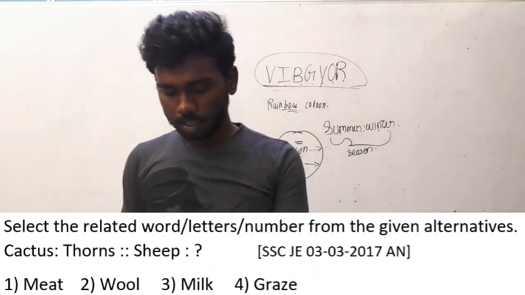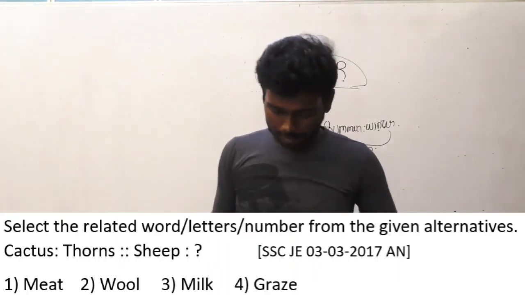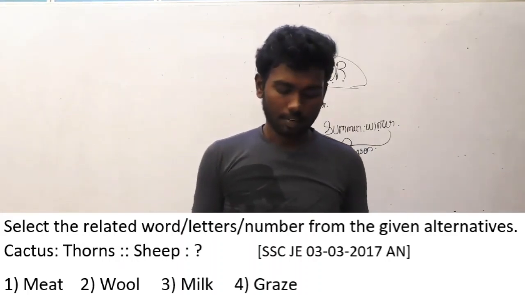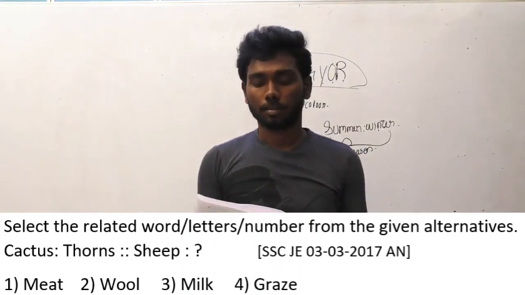Let's move on to the 40th question of SSC JE 33-17 afternoon batch. Select the related word, letters or numbers from the given alternatives is the question here.